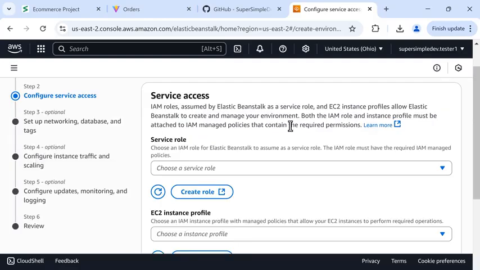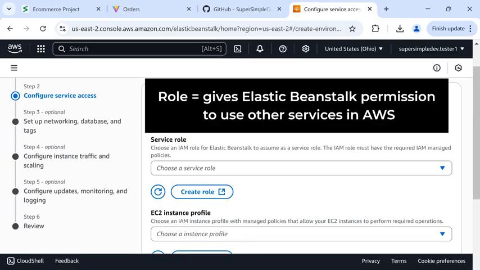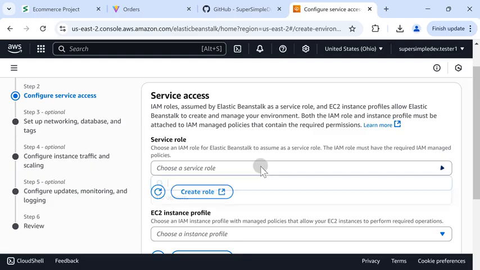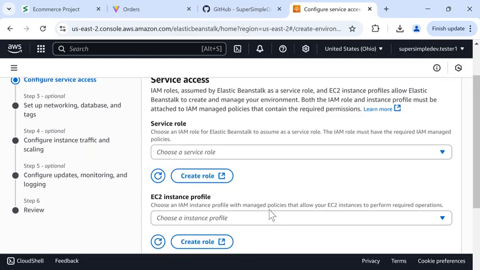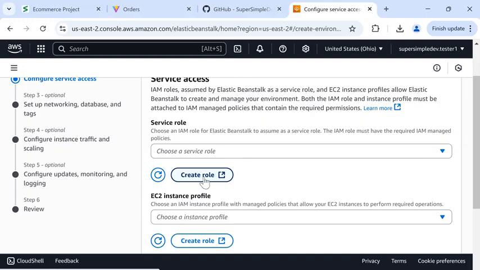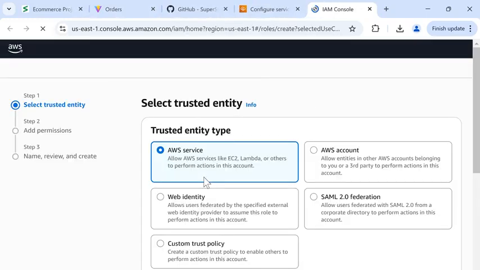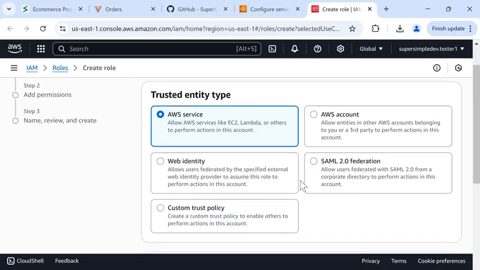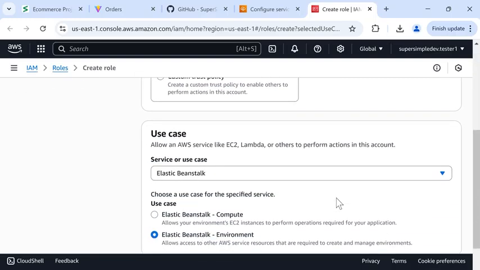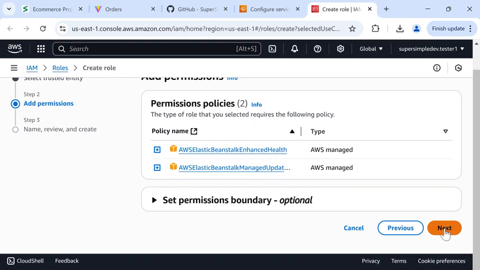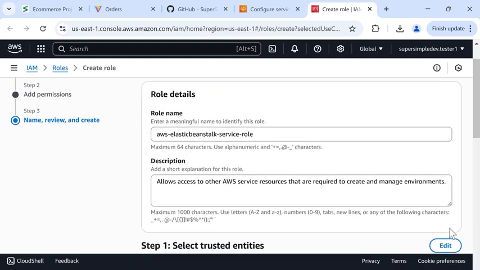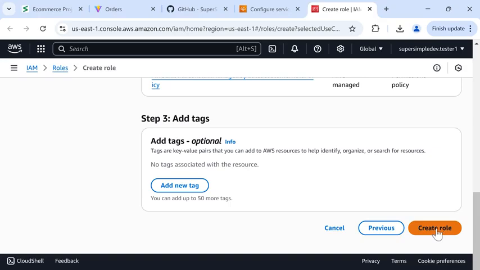And here we need to create a role. A role gives Elastic Beanstalk permission to use other services in AWS. So in here, if you already have a role for Elastic Beanstalk, you can use that. Otherwise, we'll click Create Role. And we should be able to use the default values that they set here. And we'll click Next. And then click Next. And at the bottom, we'll click Create Role.